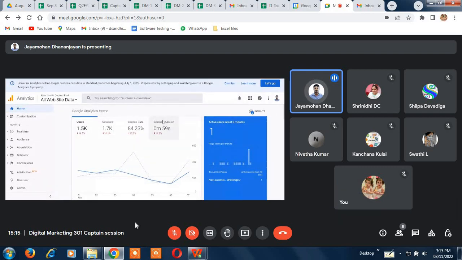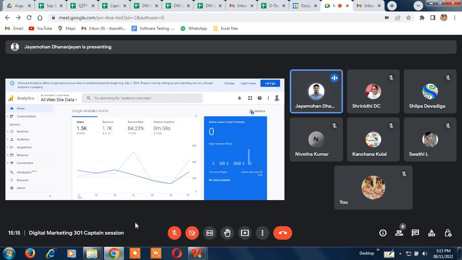Okay, team. So this is the actual Google Analytics of the CleanCloud company. I'm not sure how many of you know about CleanCloud. CleanCloud is also a part of the DC2 company. We provide software testing services. As you know, I'm the marketing manager, handling the marketing team here. We take care of Google Analytics and everything. We closely monitor the website traffic on a week-on-week basis. What you are looking at right now is the Google Analytics home of the CleanCloud website.